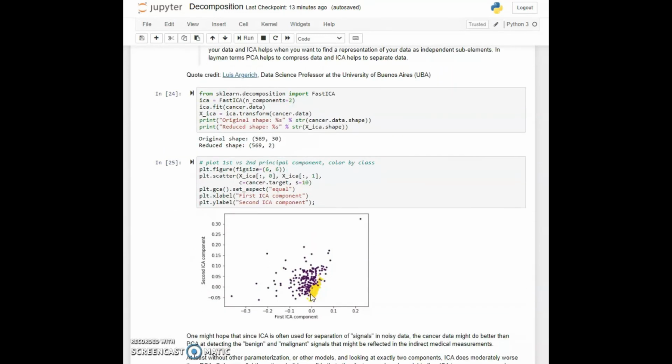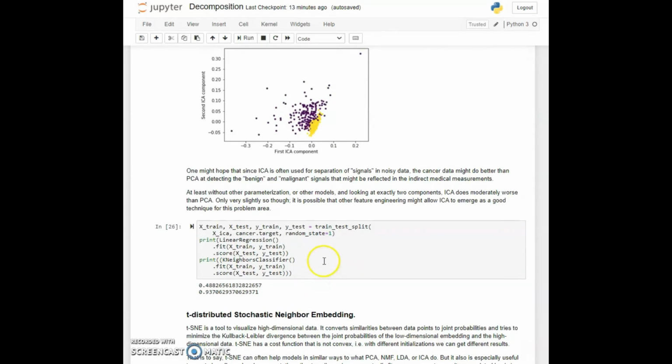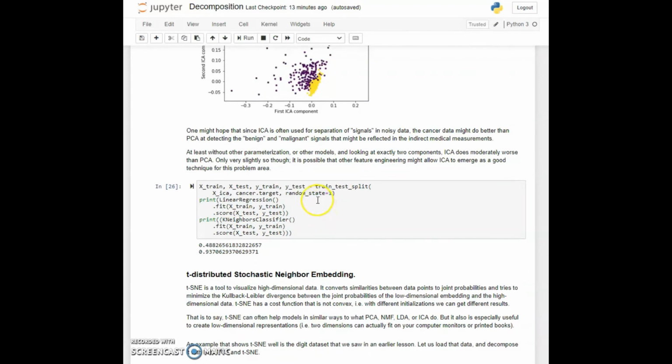But again, the yellow dots and the purple dots are in somewhat different locations. And so, in cell 26, again we can try this with linear regression and the k neighbors. And we find something very similar to what we found with other decompositions. It's not the winner, but it's not very far off from it.